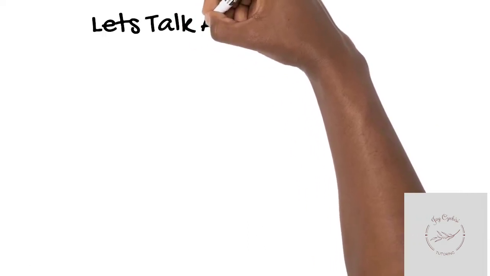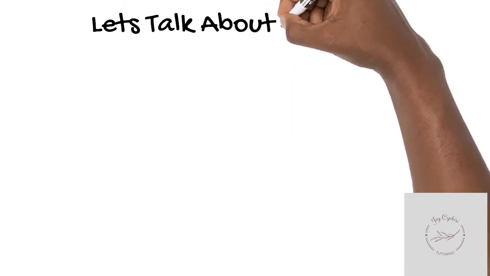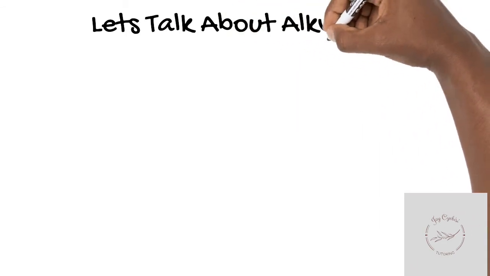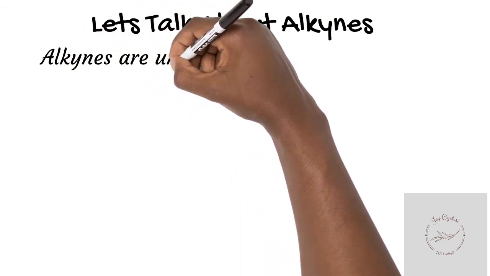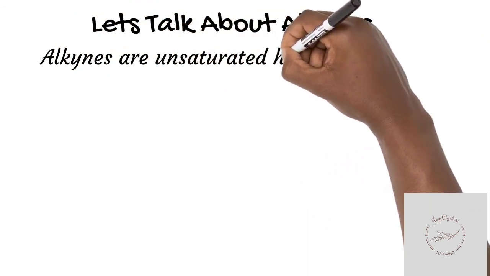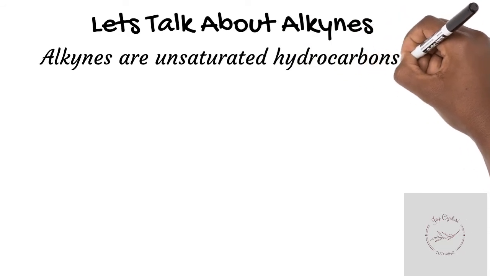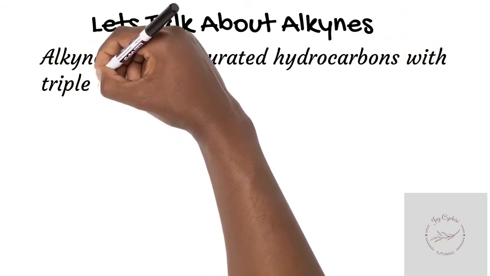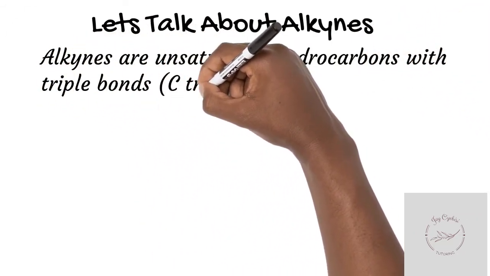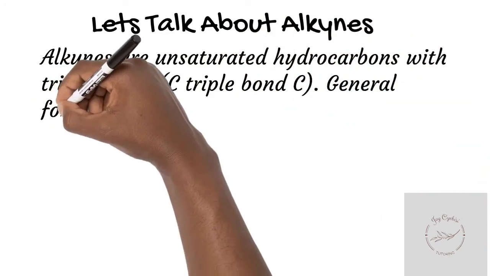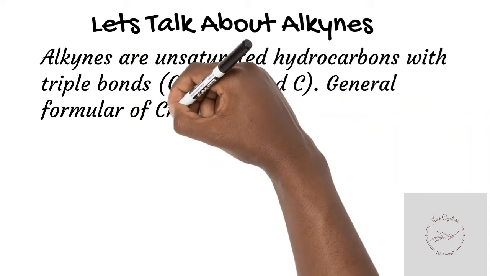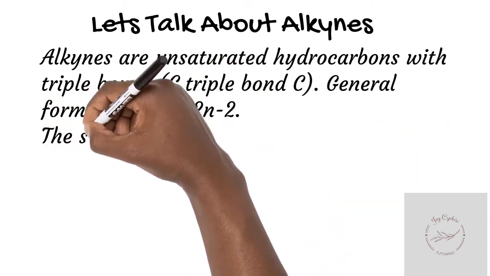Let's talk about the alkynes. Alkynes are unsaturated hydrocarbons. Just like the alkenes, they are unsaturated. But the major difference is that these ones contain triple bonds. So you have a C triple bond C. And the general formula for alkynes is CnH2n-2.